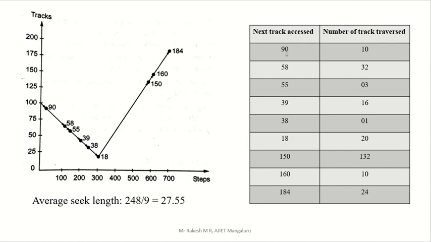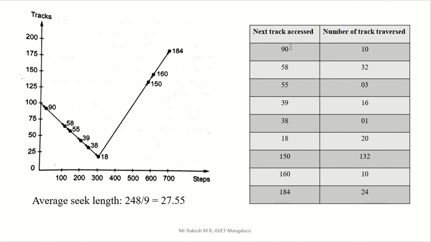Now 90 minus 100. Do that. What is the number? 10. Just remove that plus or minus sign. We have to take the modulus. So remove that plus or minus. So 90 minus 100 is 10.